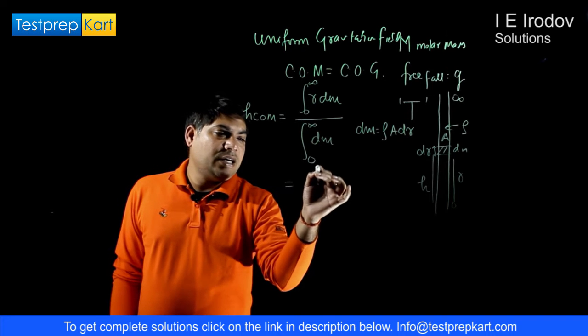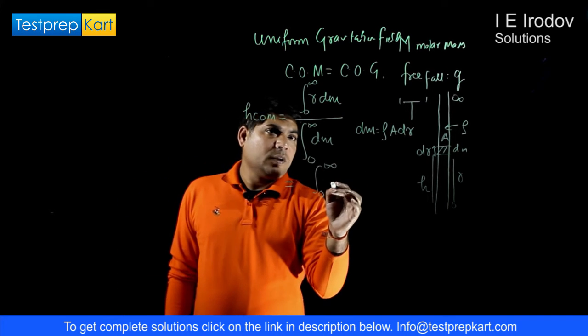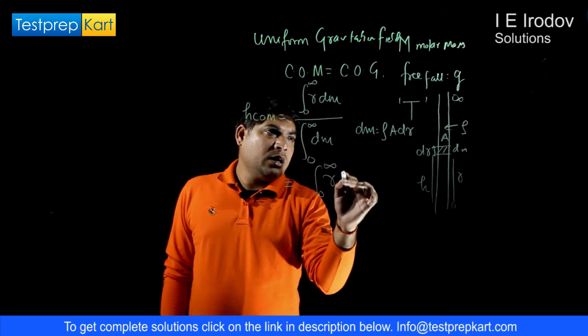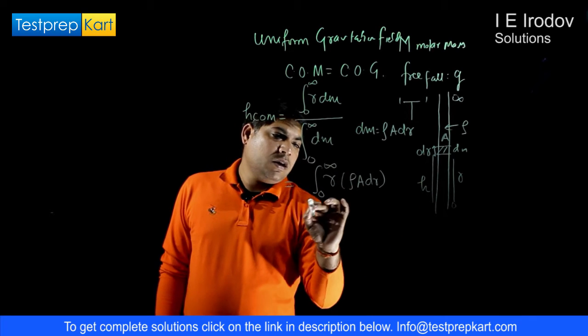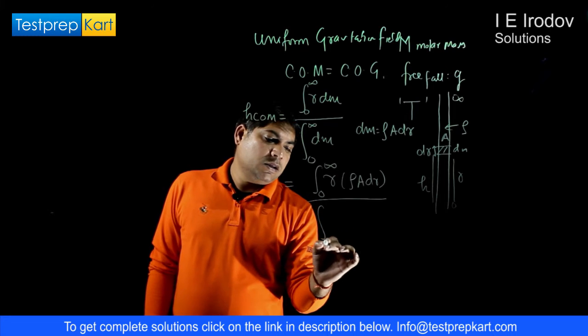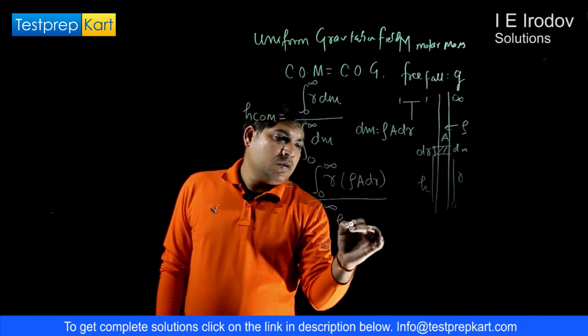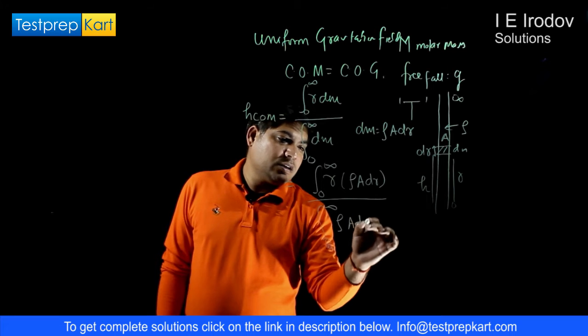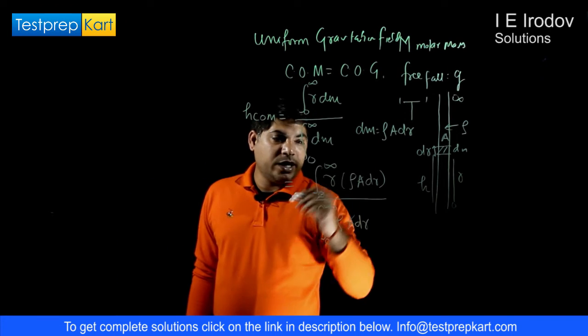This h center of mass is integral 0 to infinite r into rho into a into dr divided by integral 0 to infinite rho into a into dr. So a is constant, area is not changing, so we can eliminate this term.